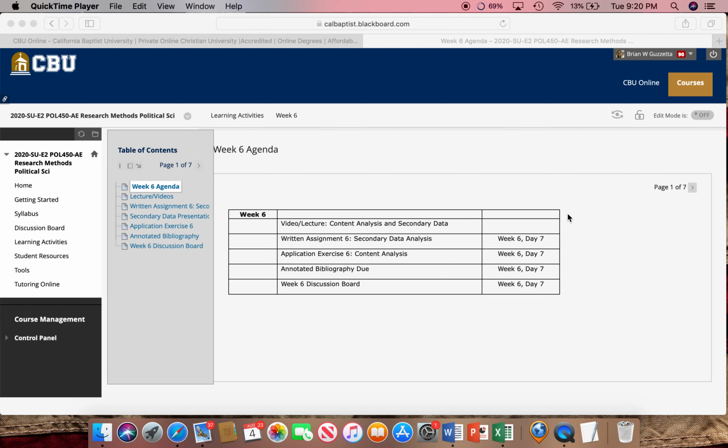If we do a quick overview of our agenda, we see that there's a video lecture on content analysis and secondary data. That's the key thing we're going to look at today: how can we complement those research questions that we wrote in week 5 with some existing data that we can use? We have a written assignment 6 on secondary data analysis, an application exercise on content analysis, our big annotated bibliography is due, and our week 6 discussion board. So let's go through these one by one.